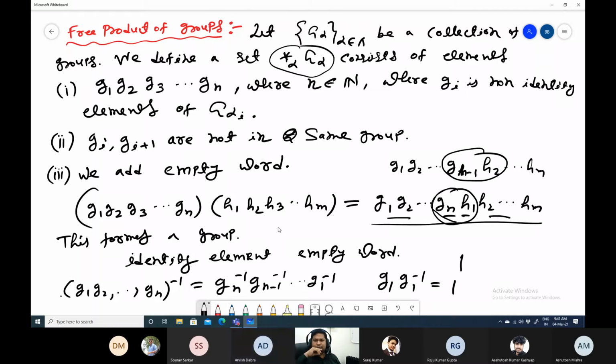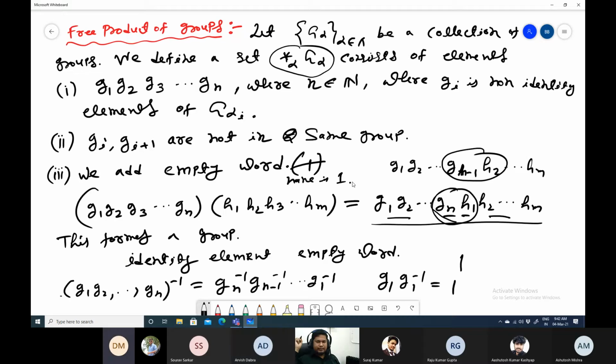So what should be the identity element in this group? The identity element will be that empty word, and you just need a name for it. You can name it 1. Just name it 1. That's all.